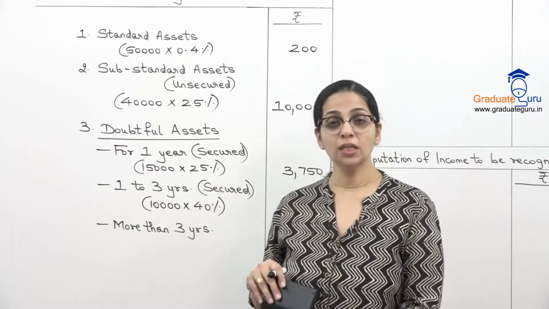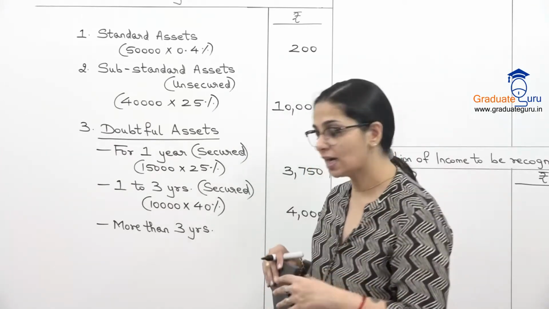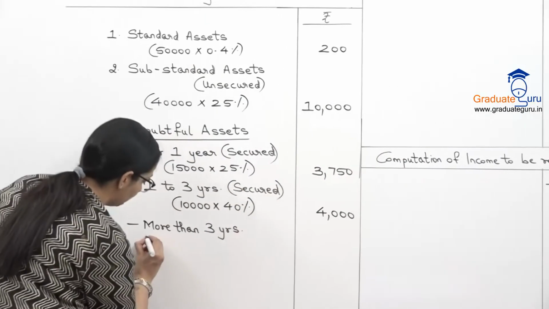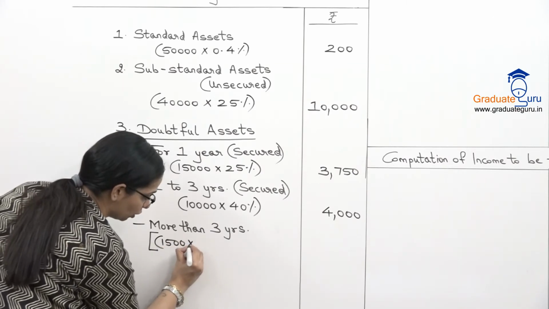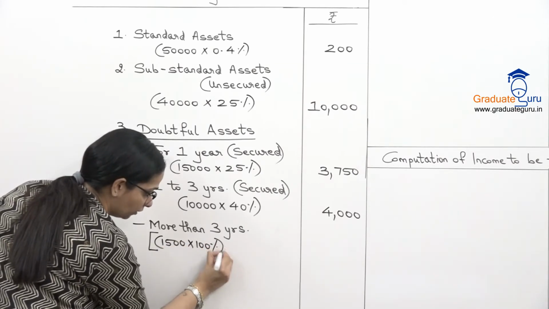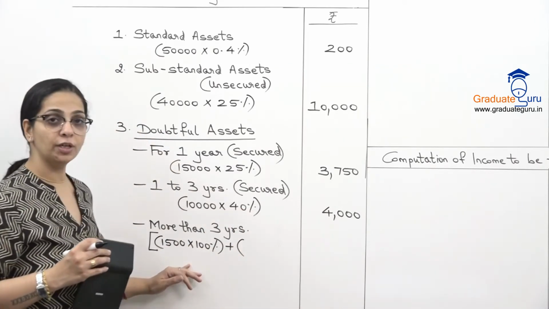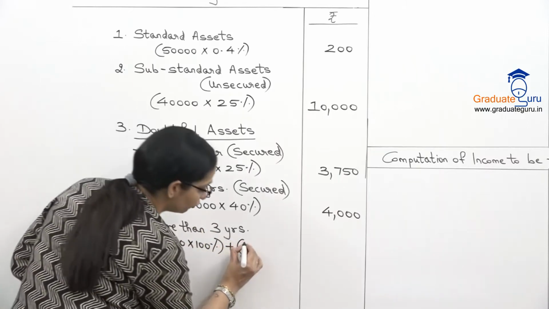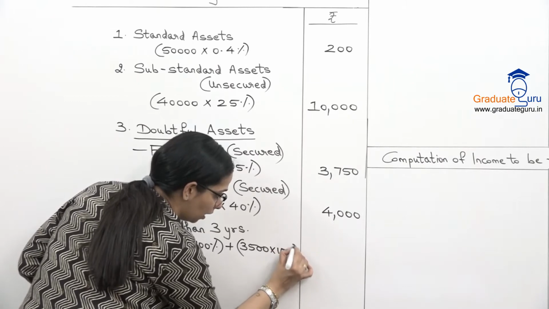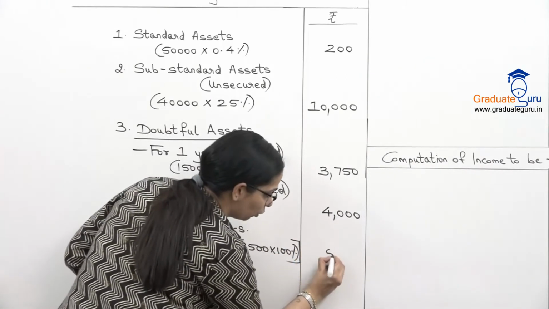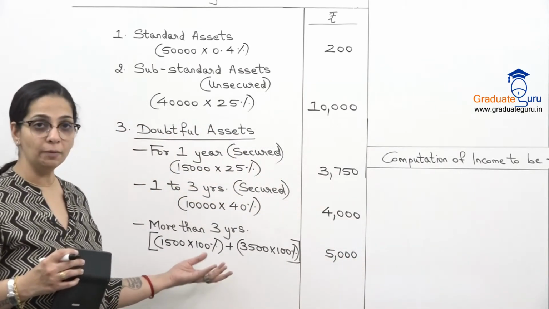So यहाँ पे total is 5,000. Out of that 1,500 is secured. So for your understanding, I'll show it as a breakup over here, but you can show the total also in the same way. So this is my secured portion on that 100%, and out of 5,000, if 1,500 is secured, that means 3,500 is unsecured, और उस पे भी rate same है 100%. So my total provision is 5,000 on the doubtful for more than 3 years.